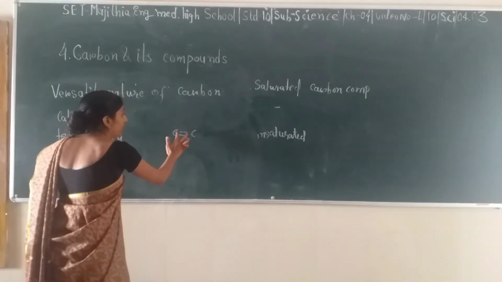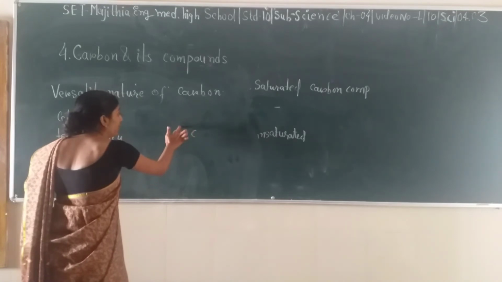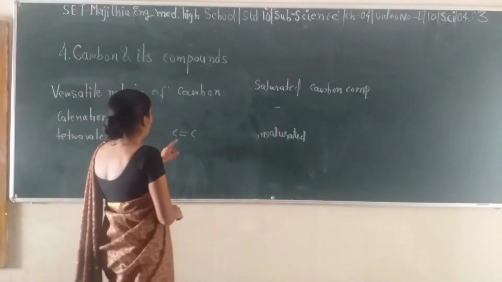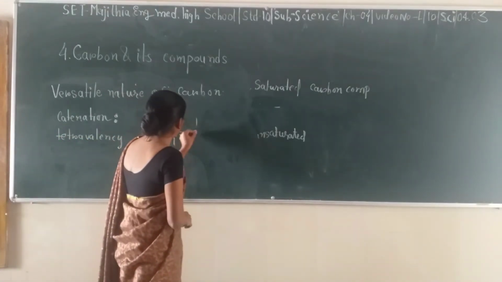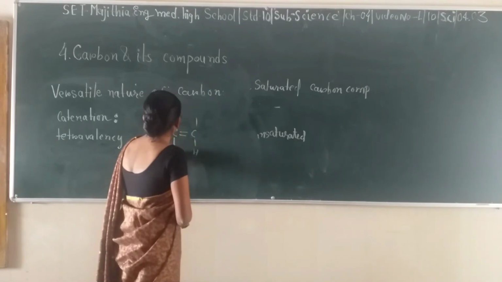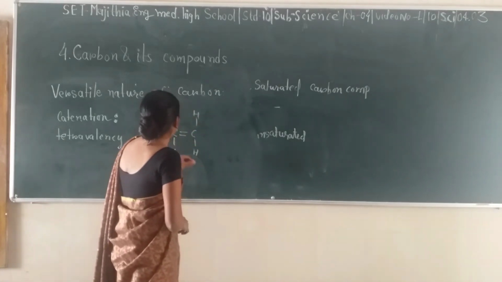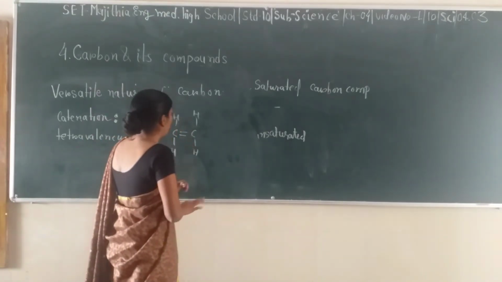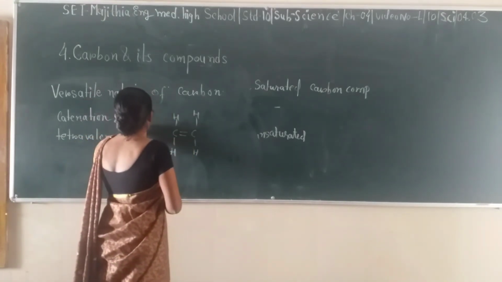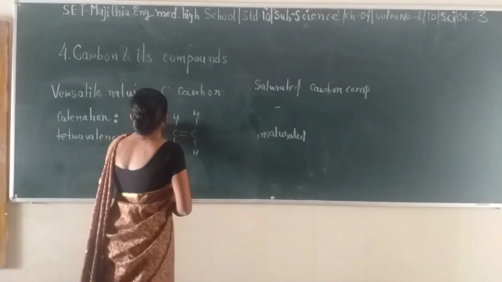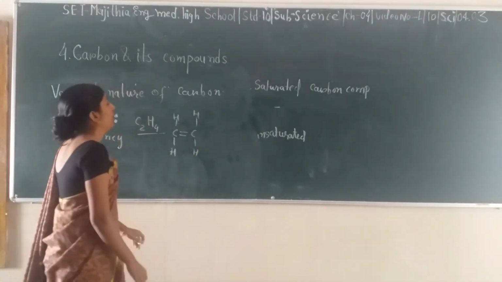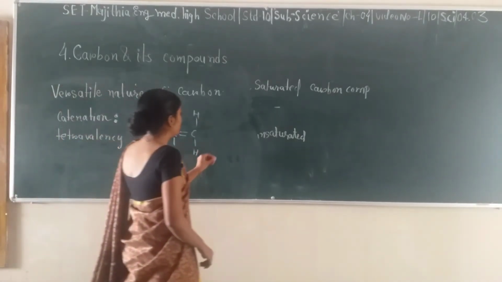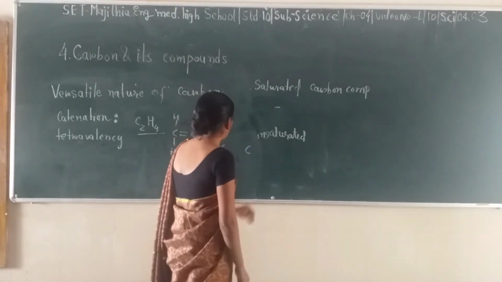That means in total 4 electrons are present over here, and then it requires only 2 hydrogens on each carbon to complete the shell. 4 bonds are there. So the structure is C2H4, right?